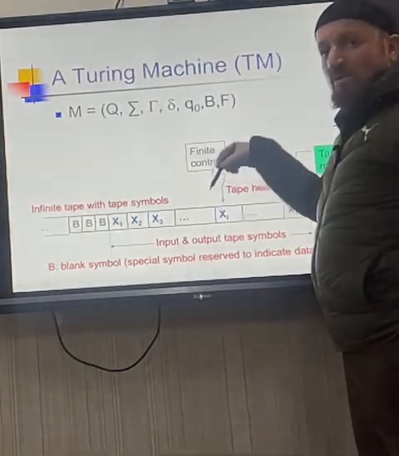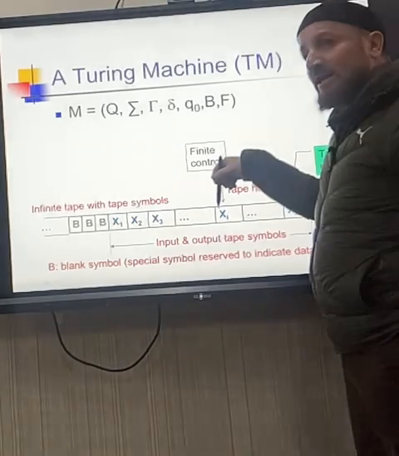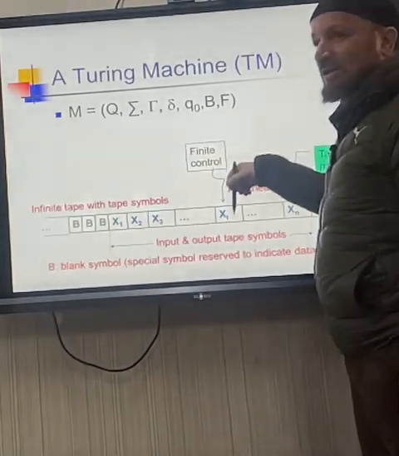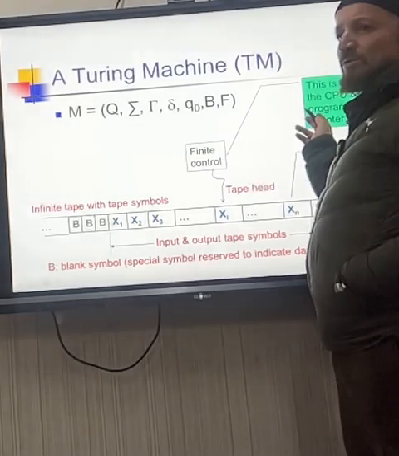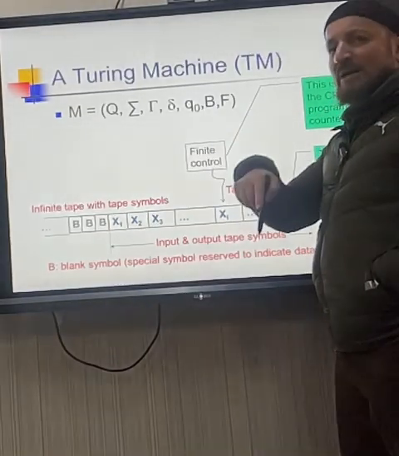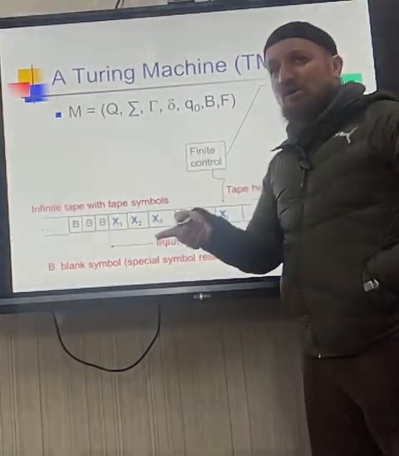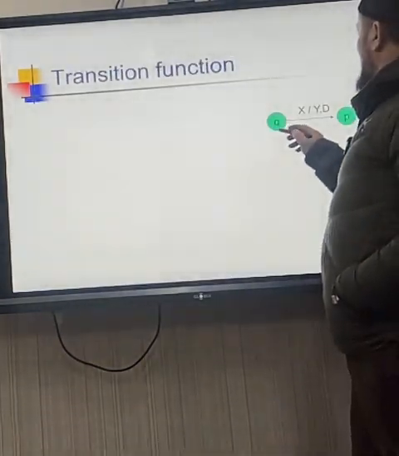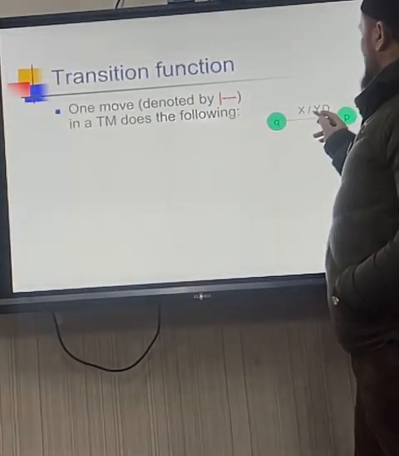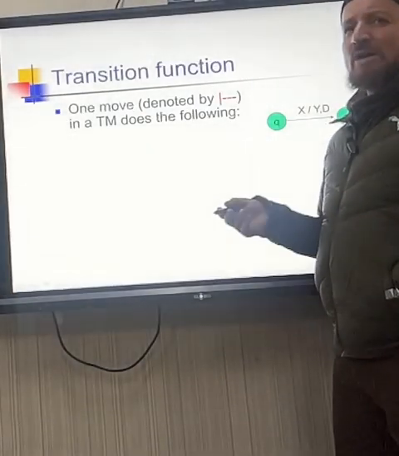Where you want to read, where the tape head is, you can read only that thing. And you can write or update that thing only. Getting it? So finite control is like a CPU, which decides all this: what to read, whether to go right, whether to go left, what to do. So it will be done by the finite control. Right? And the transition function here is about what?